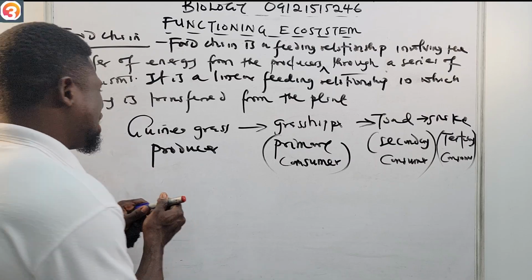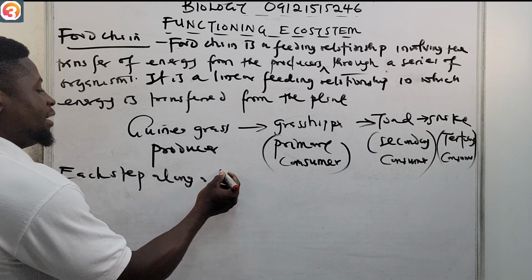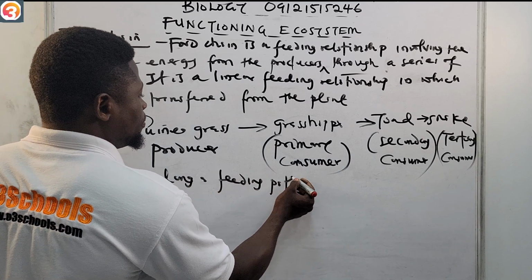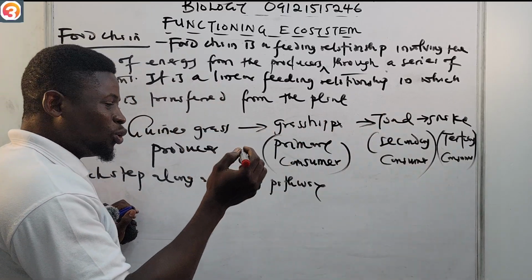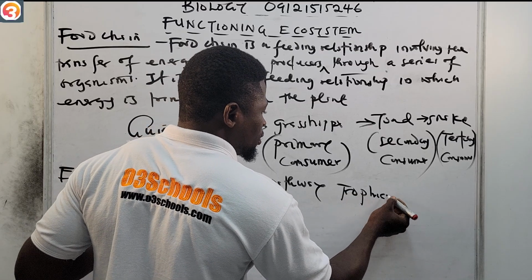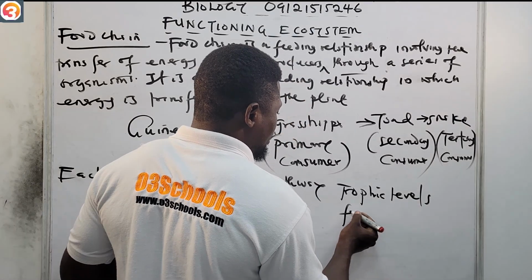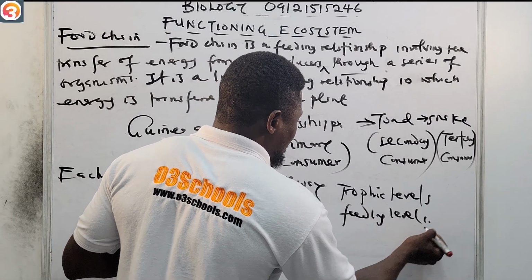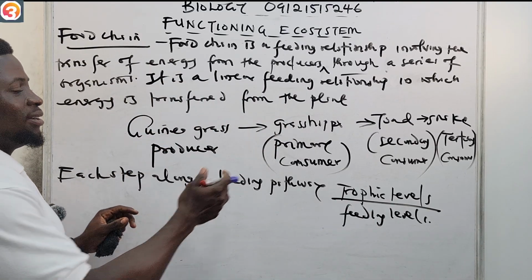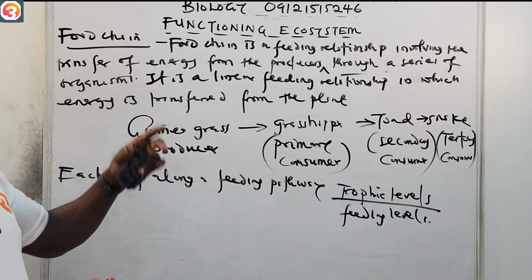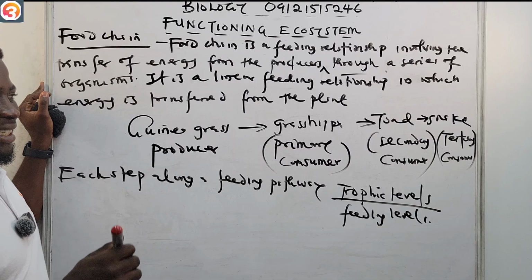Now take note that each step along a feeding pathway is known as trophic levels. Trophic, TROPHIC levels, or feeding levels. So it's called trophic levels. All right, so from the guinea grass, which is the producer, to the grasshopper, which is a primary consumer, they will now get to the toad, which is a secondary consumer. Then we have the snake, which is also the tertiary consumer.